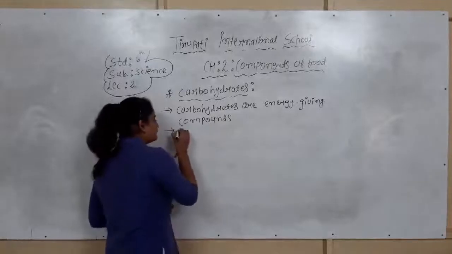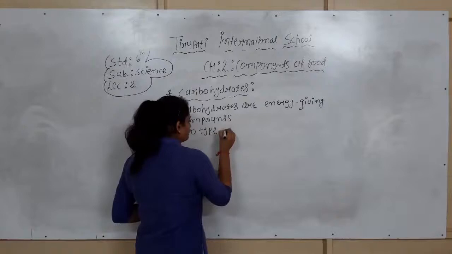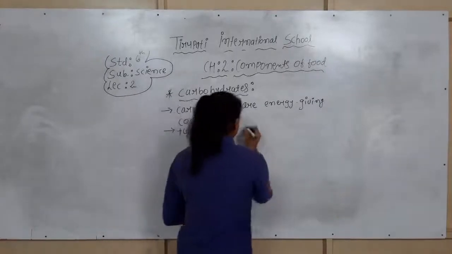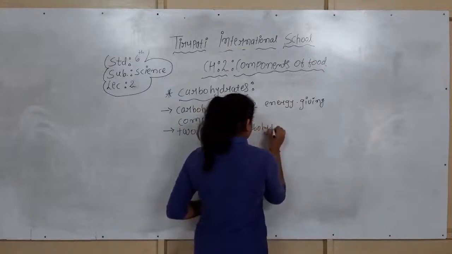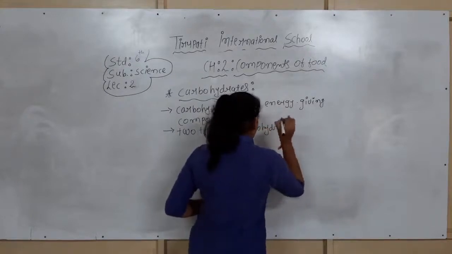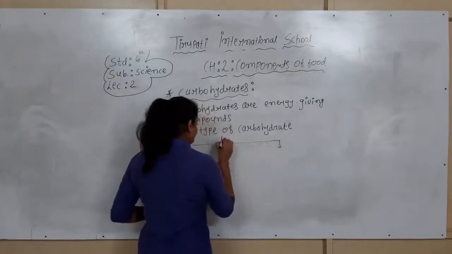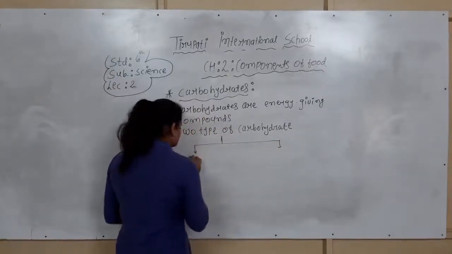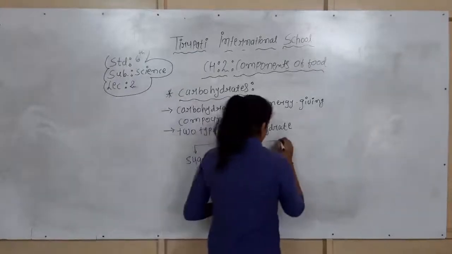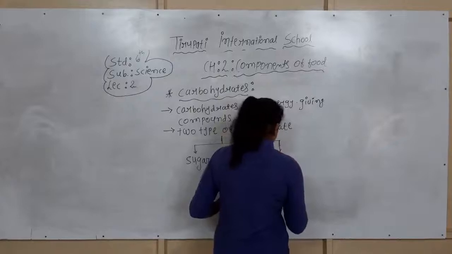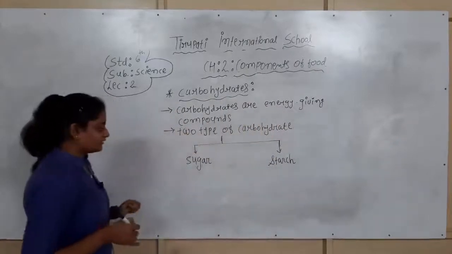There are 2 types of carbohydrates present. What are these 2 types of the carbohydrates? The first one is the sugar, and the second one is the starch.